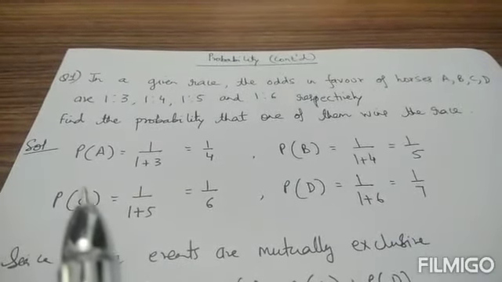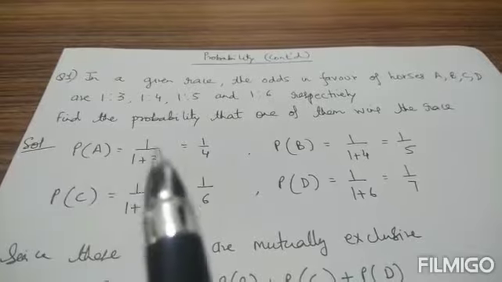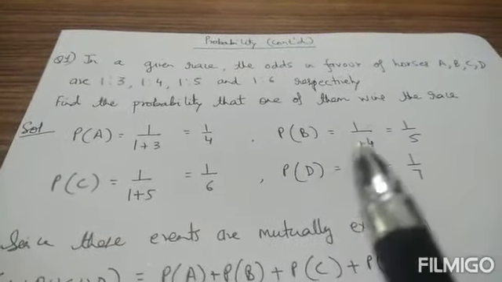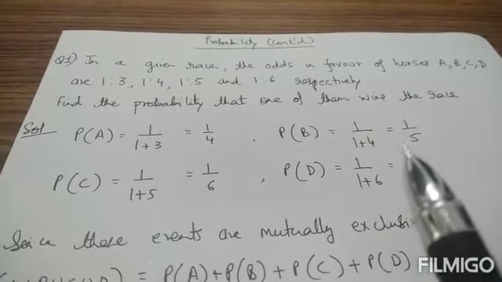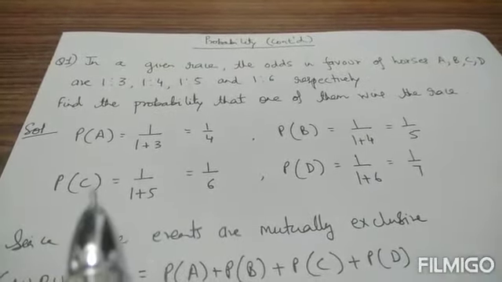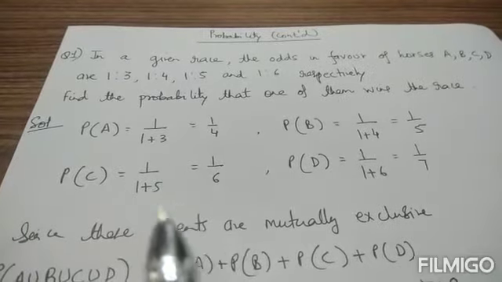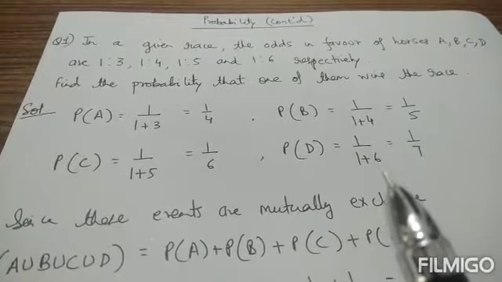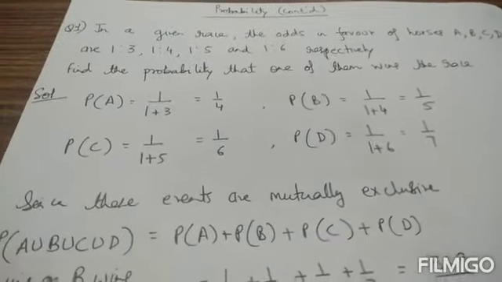Now odds in favor are 1:3, so probability of A is 1 upon 1 plus 3, 1 upon 4. Probability of B is 1 upon 1 plus 4, which is equal to 1 upon 5. Probability of C is 1 upon 1 plus 5, which is 1 upon 6. Probability of D is 1 upon 1 plus 6, which is equal to 1 upon 7.